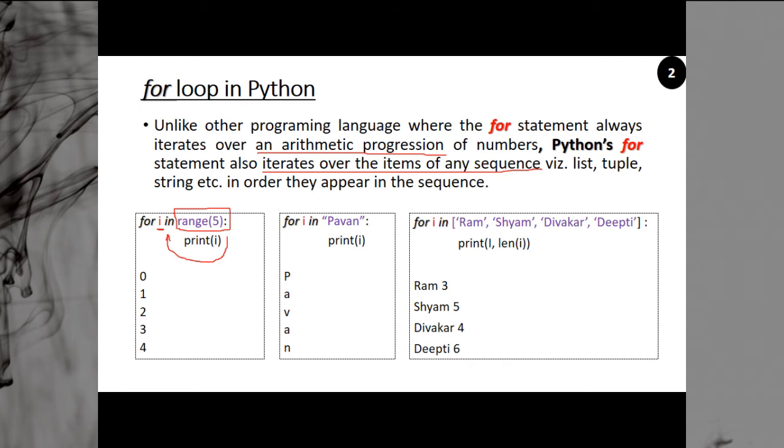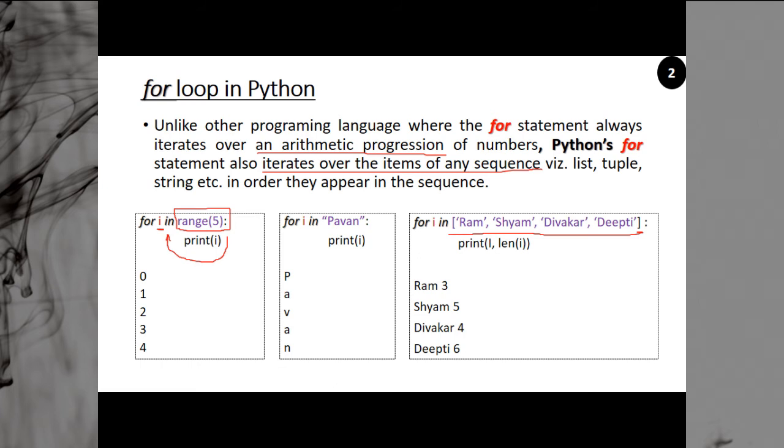Similarly, in this particular case, this is a list of strings. You see the square brackets. So for i in elements, in this list, the first value of i is Ram. Then i becomes Shyam, then Divakar, then Deepti. And what exactly are we doing? We are printing the i value and we are printing the length of i.